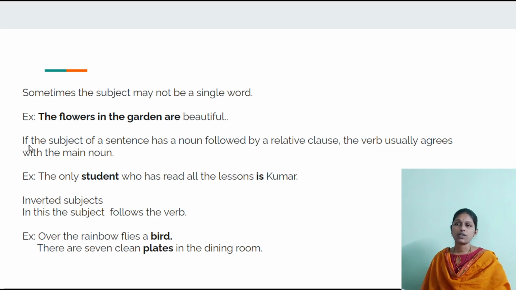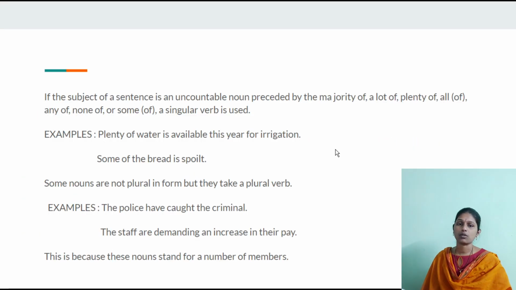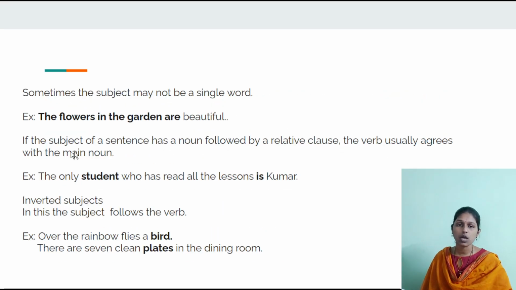If the subject of a sentence has a noun followed by a relative clause, where we use a relative pronoun like who, that, which, whom, the verb usually agrees with the main noun. With the main noun we are talking about, we have to take that noun into consideration and then choose the verb.